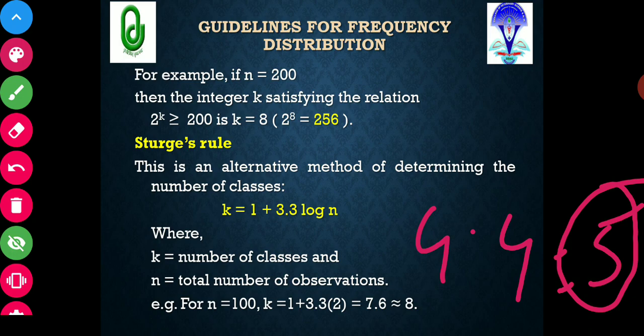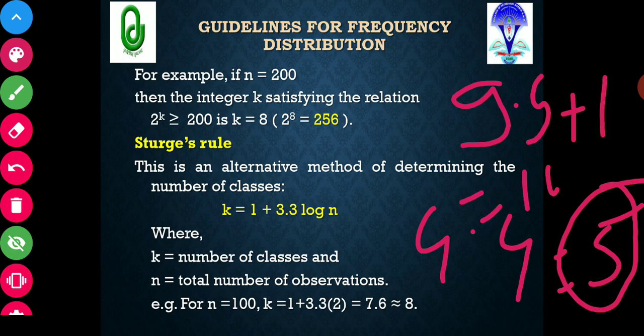Suppose you are having 1000 observations. So in case of 1000 observations, what will be the value? Log 1000 will come to 3, and 3 into 3.3 is equal to 9.9, plus 1, that means 10.9, which is equal to 11 classes.